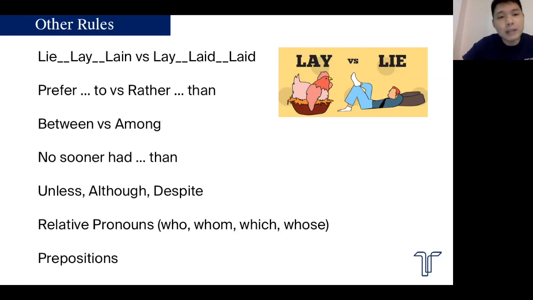So for example, your lie, lay, lain, and your lay, laid, laid. Make sure you know the difference. Lying, of course, is when you are lying down, and lay is when you are a chicken and you are laying an egg. So lie is the present tense, lay is the past tense, lain is the past participle. For laying an egg, lay is the present tense, laid is the past tense, and laid also is the past participle. Make sure you know that.